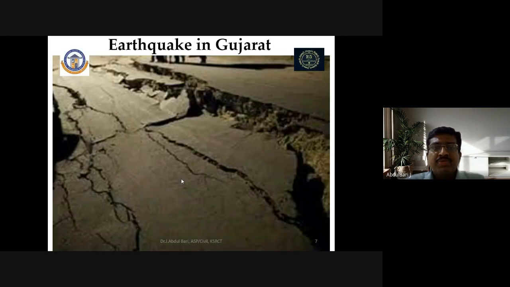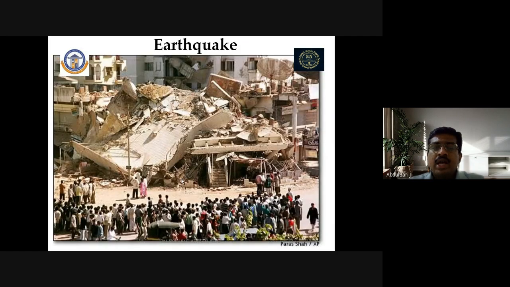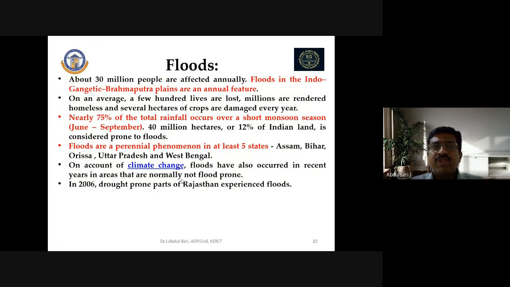So these are some glimpses of earthquake pictures which were taken in Gujarat. During the Gujarat earthquake, you can see here the roads were demolished, and you can also see here a picture taken during that earthquake. So the roads get damaged because of the earthquake. Cracks have formed in the road surfaces, and we can see here the buildings got damaged because of this earthquake. And the next one is floods.